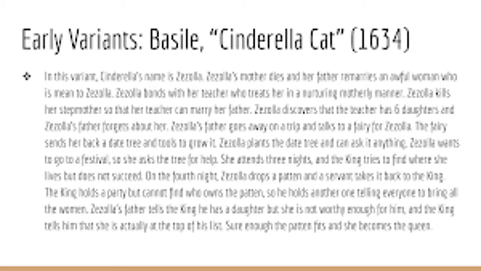Zozola discovers that the teacher has 6 daughters, and Zozola's father forgets about her. Zozola's father goes away on a trip and talks to a fairy for Zozola. The fairy sends her back a date tree and the tools to grow it. Zozola plants the date tree and can ask it anything. She wants to go to a festival, so she asks the tree for help. She attends 3 nights, and the king tries to find where she lives but does not succeed.